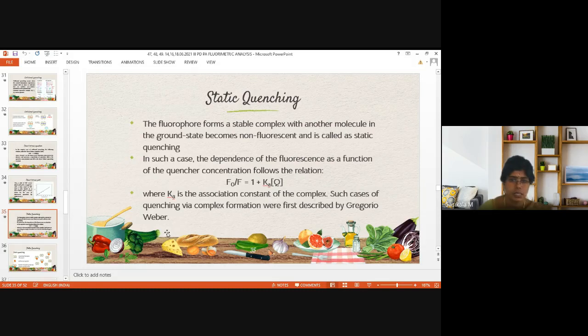Quenching via complex formation was described by Gregorio Weber, so this constant may be called the Gregorio-Weber constant. It is not the Stern-Volmer constant; it is otherwise called the association constant.